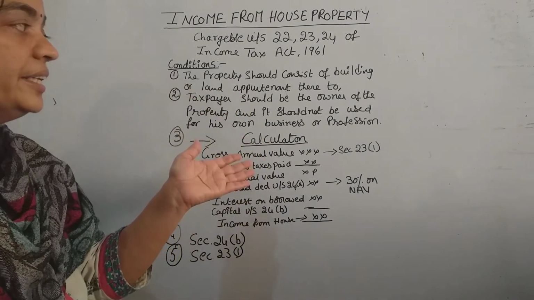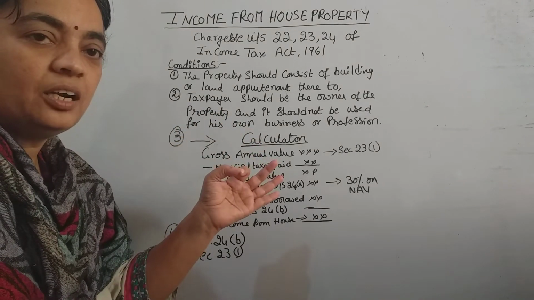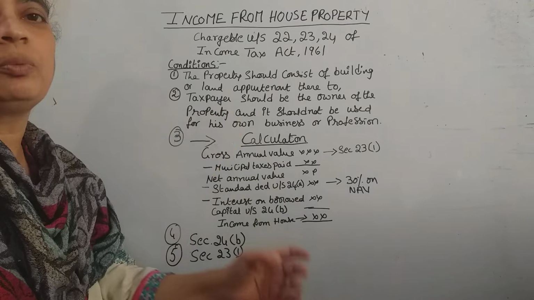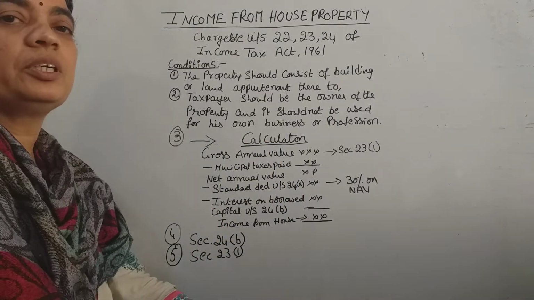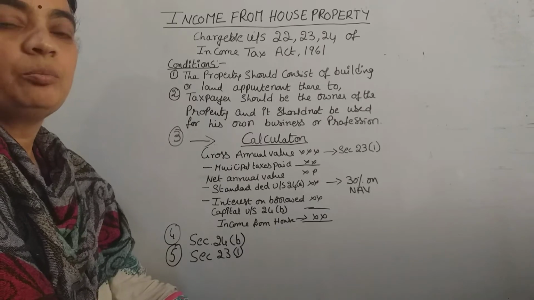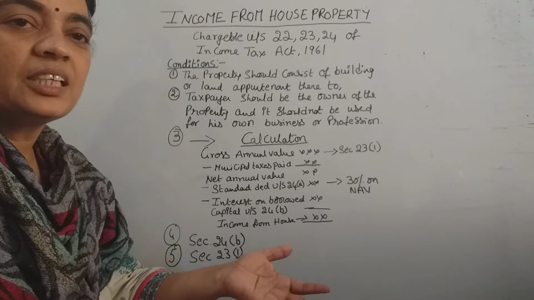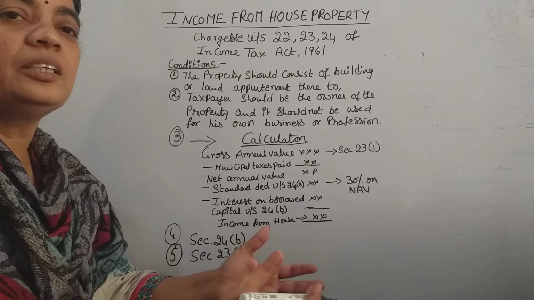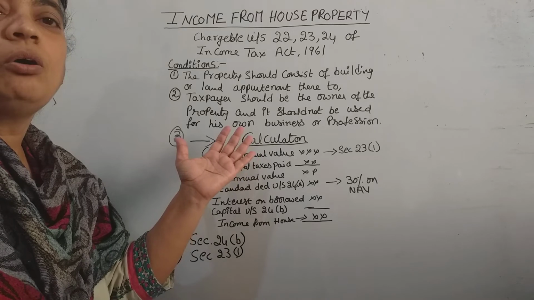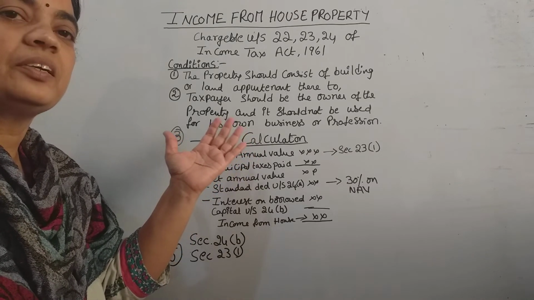Okay, and the taxpayer should be the owner of the property. The taxpayer should be the owner of the property. Because it is his house, he has to pay the tax, and he has to enjoy the benefits also. He is the one and only person having the total right and interest, right?